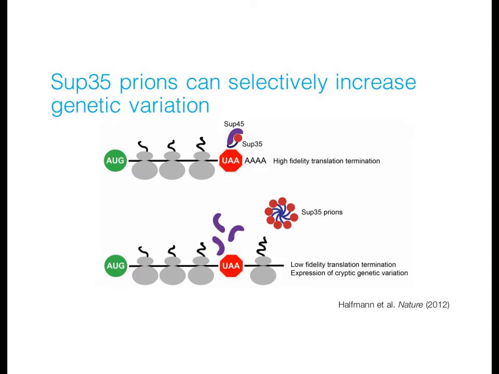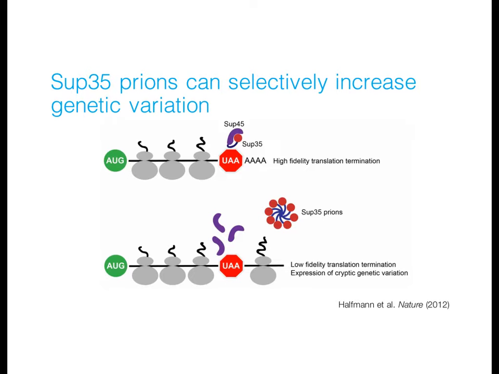Most yeast prions bind nucleic acids and have roles in gene regulation. A classic example is SUP35, which is a translation termination factor in yeast. So when it isn't folded into a prion, it recognizes nonsense codons on mRNA to stop translation. On the other hand, when the majority of SUP35 molecules within a cell are sequestered into prion fibers, ribosomes read through stop codons and translate into the 3' untranslated region.